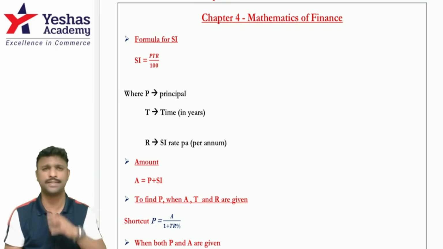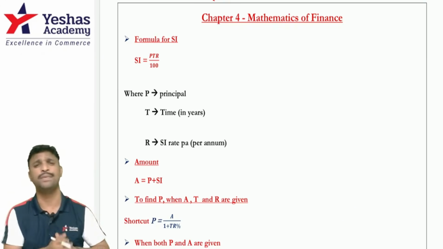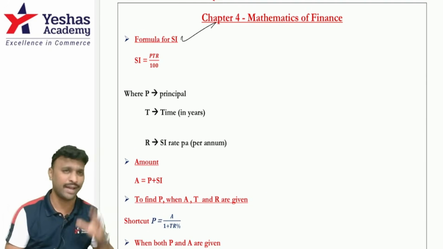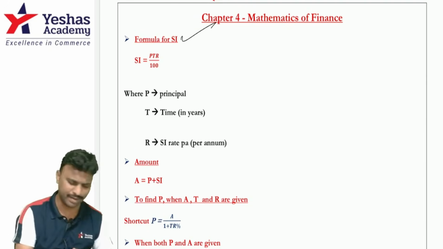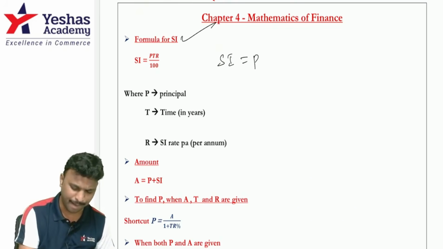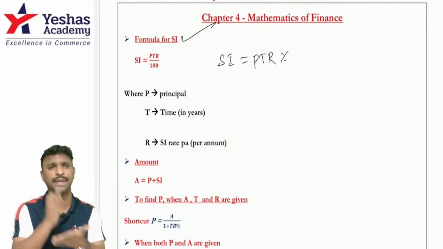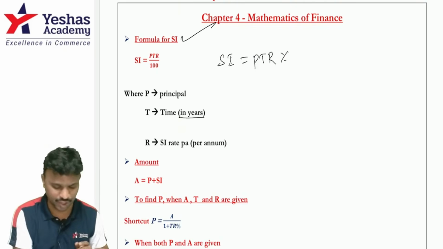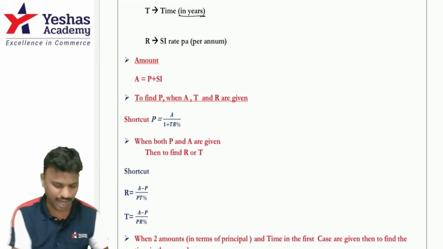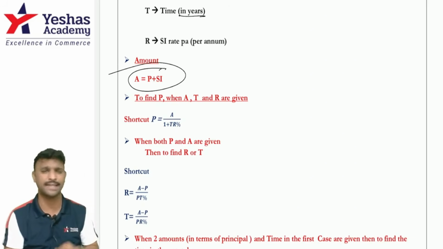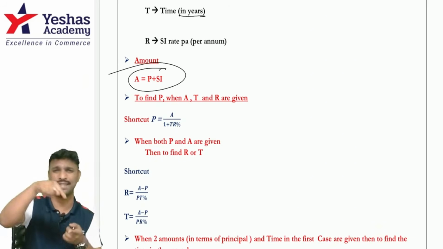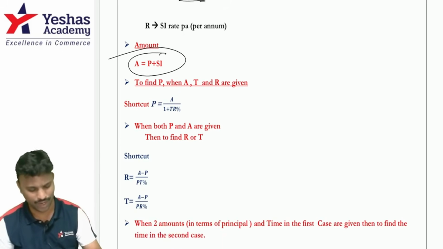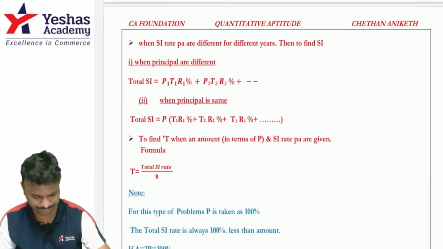All right, so let us just quickly see what is there in simple interest and compound interest. Simple interest, the formula SI is PTR by 100. What is P? P is principal, R is rate of interest, and T is time, especially in years. And amount is P plus SI. Since I have given all shortcuts in the marathon, I hope you have already revised.